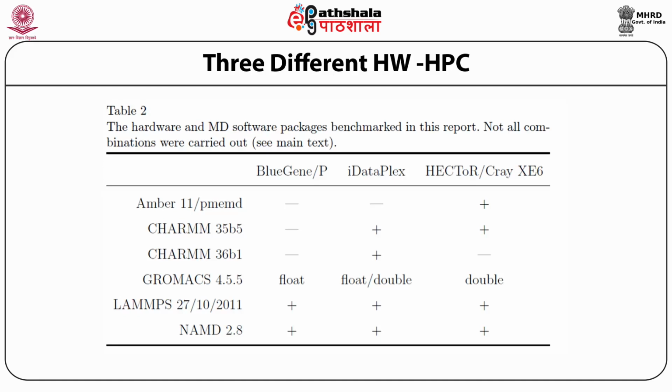One has benchmarked GROMACS on a parallel system and NAMD with BlueGene. There are others like Cray, which has been benchmarked with almost all the available softwares, and mostly with double precision. Double precision is a requirement because of the accuracy needed in our integration.